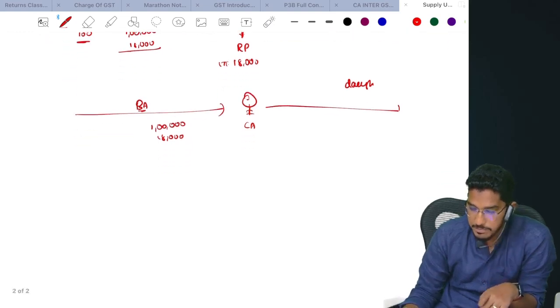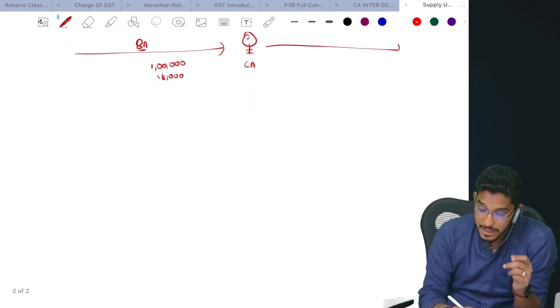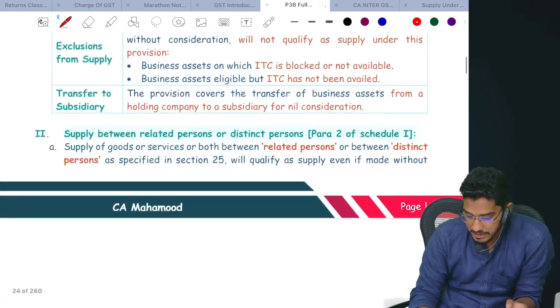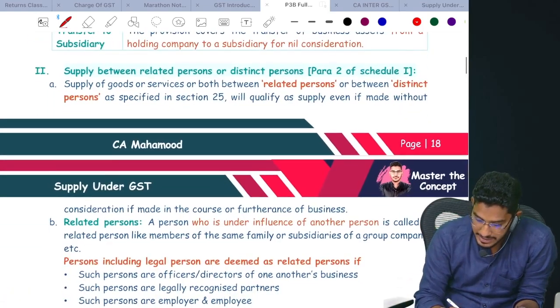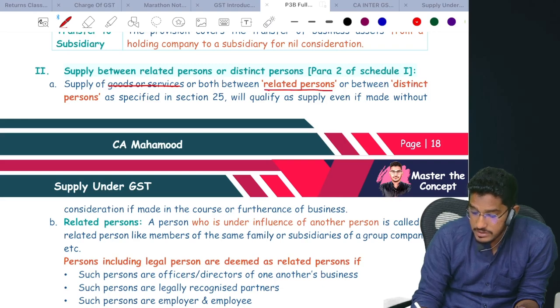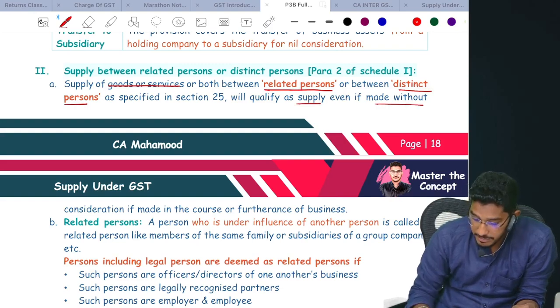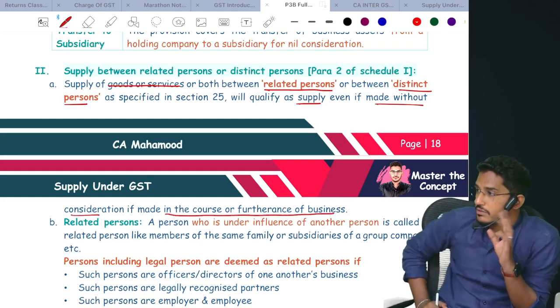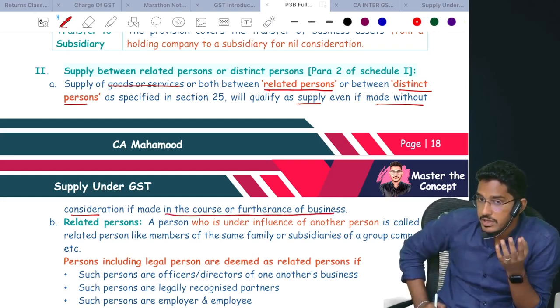So we have completed para number 1. So let us try to understand now para number 2. What does para number 2 say? Para number 2 says supply of goods or services or both between related persons or between distinct persons as specified in section number 25 will qualify as supply even if made without consideration, if made in the course or furtherance of the business. What are they trying to say here?